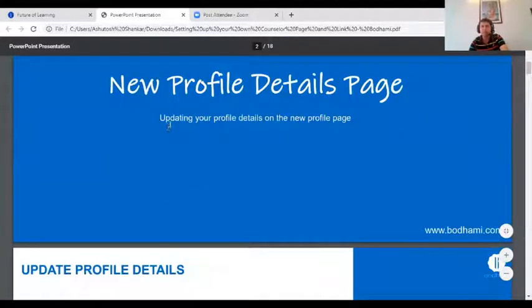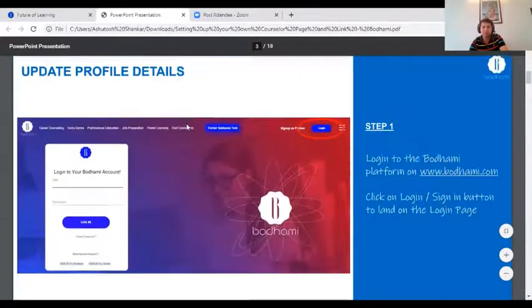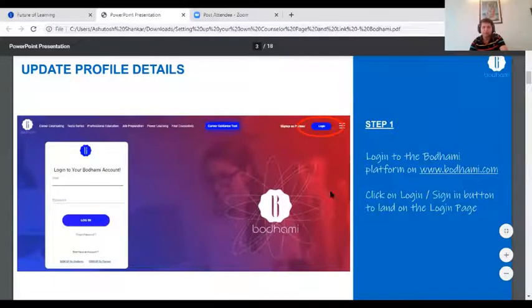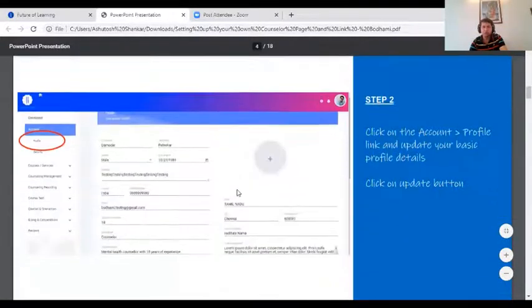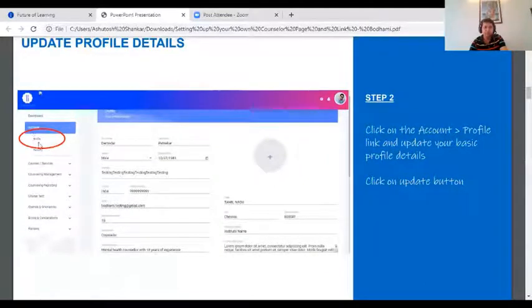I'll show you a new profile details page. You have to log into your account that you already know how to log in. Just go to the Bodhami site and use the email ID and password that you had used and log into the account. Now you go to the profile page. You can see profile here. I will upload this video and also this material. I'll send it to all of you so that you can see it.